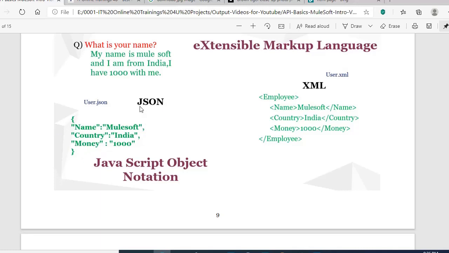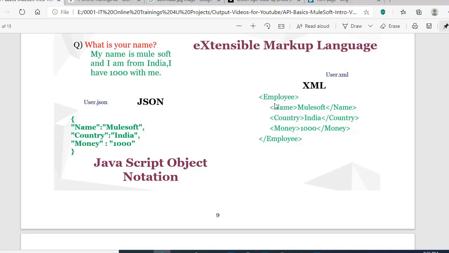Let's see another format. Another format is XML. The program will understand whether the data is in JSON format or XML format. So let's see what the XML syntax is to represent the same data. In XML, one thing you need to keep in mind is that everything is called a tag. Whenever you find these angular braces, that is nothing but a tag. So employee is one tag, name is one tag here, country is one tag here.